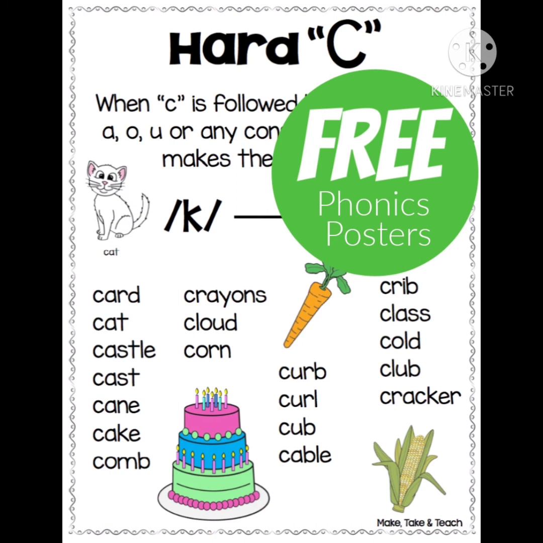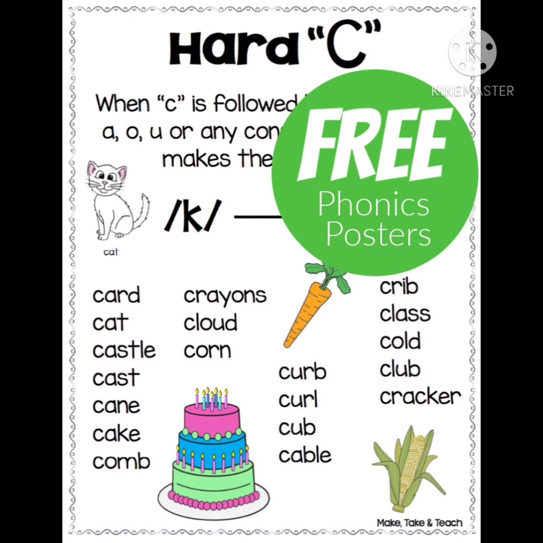Next word. Curb. The letter C is followed by U. It gives the sound of K. Next word. Curl. The letter C is followed by U. It gives the sound of K. So we say it as curl. Next word.